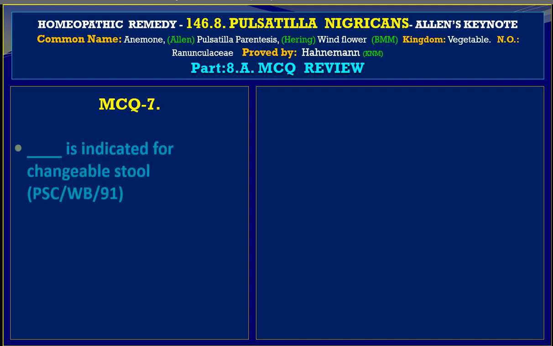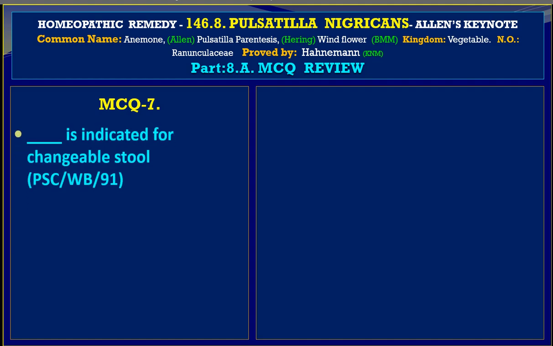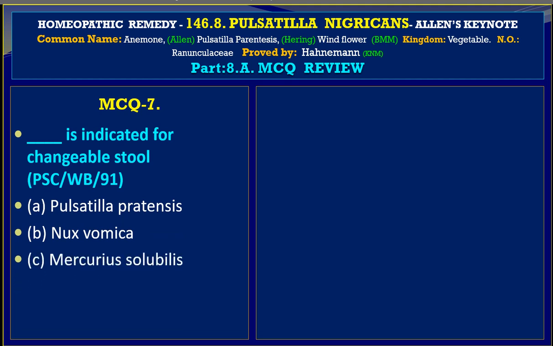MCQ 7. Blank is indicated for changeable stool. Public Service Commission, West Bengal, 1991. Variable A, Pulsatilla. Variable B is Nux vomica. And here comes C, Mercurius solubilis. And D tells us the variable Argentum nitricum. Answer is A, Pulsatilla.